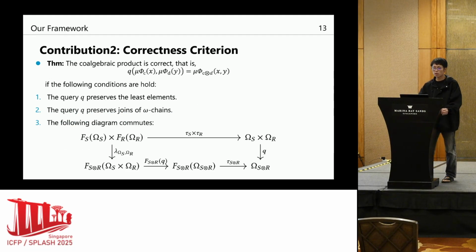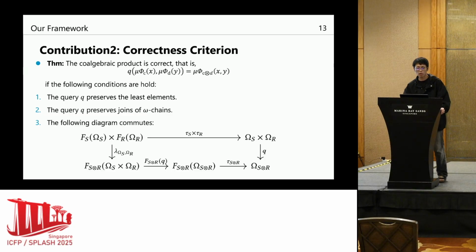So this is our second contribution, which is actually our main theorem, the so-called correctness criterion. The theorem says that the coalgebraic product is correct. That is, we have this equation. The left-hand side is basically the original temporal problem, and the right-hand side is the semantics of the product. And they coincide if the following conditions hold.